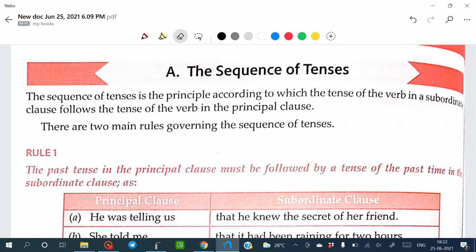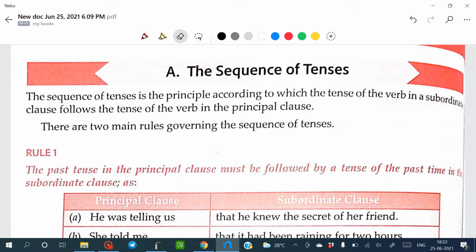So students, listen to me very carefully. When a passage contains more than one verb in it, the relationship between the tenses of the verbs is known as the sequence of tenses. Different types of sequences are available here. When all the verbs in a sentence show actions or states that occur at or about the same time, their tenses should be the same.